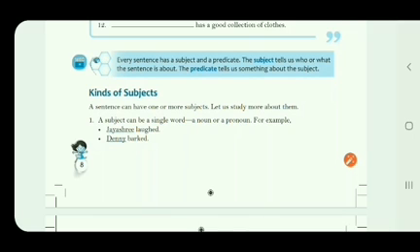Jayashree laughed. So here in this sentence, you can see only a single subject. Who are we talking about? We are talking about Jayashree. Jayashree is the subject of this sentence. And what are we saying about Jayashree? That she laughed. So laughed is the predicate part.